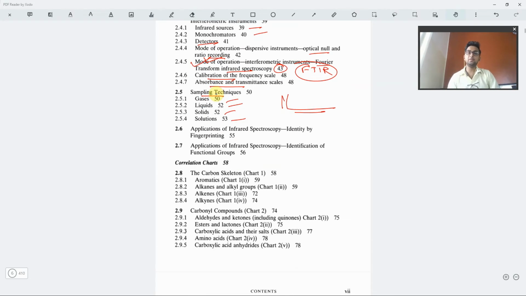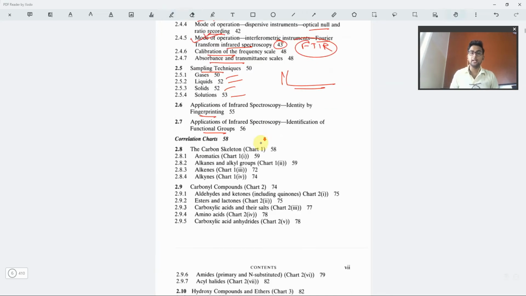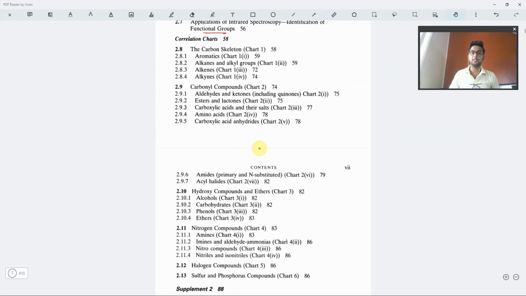So FTIR spectroscopy is also used in fingerprinting and the identification of functional groups. Okay, so how are they used? Let me just go into that. Firstly, we'll be learning about how the carbon skeleton is involved in FTIR spectroscopy. How aromatic compounds are detected, how alkanes and alkyl groups are detected, arenes are detected, and alkynes are detected via the graph that is obtained on the FTIR spectroscopy.